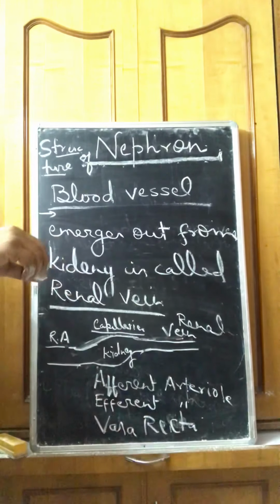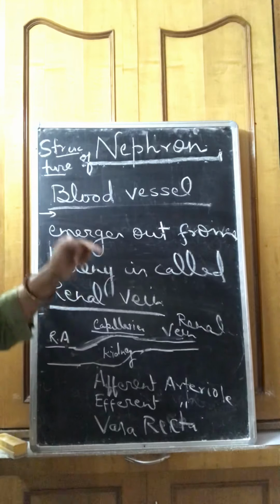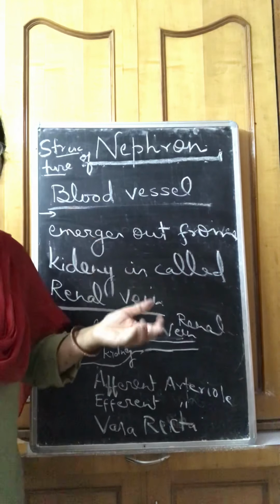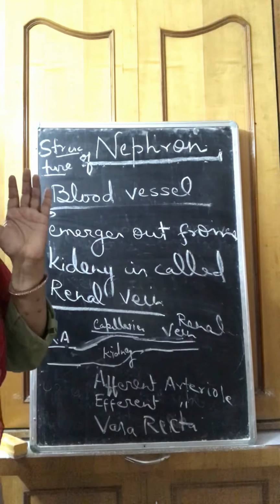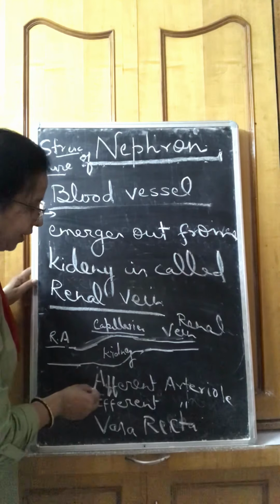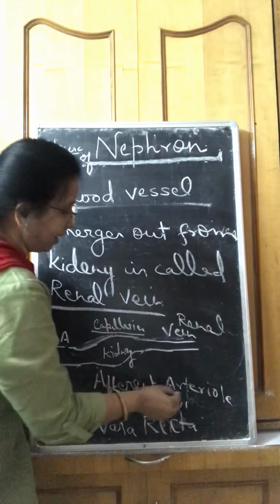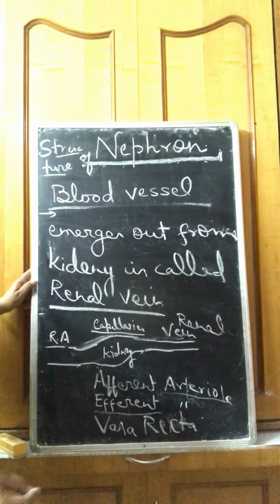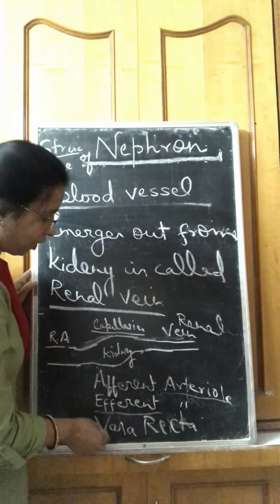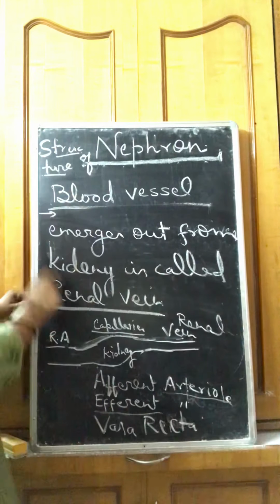Look here: the blood vessel which enters each kidney is called the renal artery, and its branch which enters each nephron is called the afferent arteriole. Then the afferent arteriole emerges out as the efferent arteriole and surrounds the nephron from all sides as vasa recta. It will be clear from this diagram.